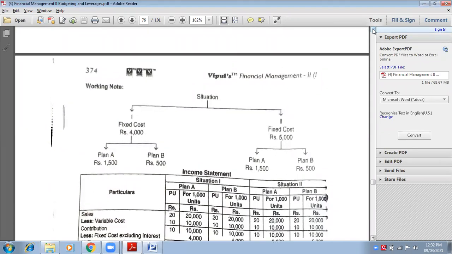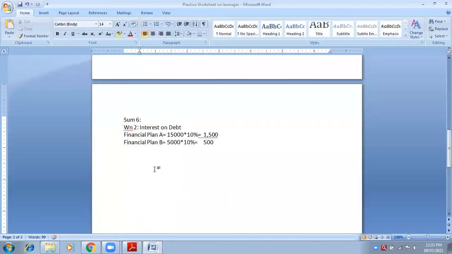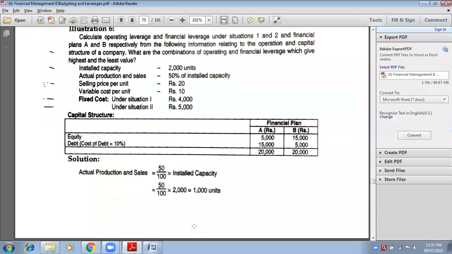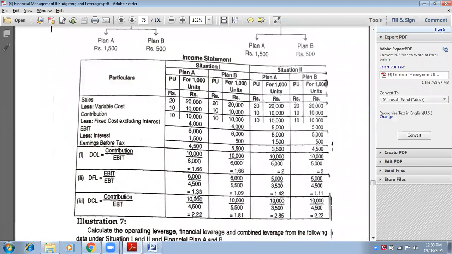For fixed cost, no working note is required because it is clearly given under situation 1 and 2, it is 4 and 5. But for interest on debt and for actual production capacity, you need to have a different working note. So working note number 1, this one, and working note number 2, this way. First of all, make this table, and after you complete this table, make the working notes. I'm giving you 5 minutes to note down.